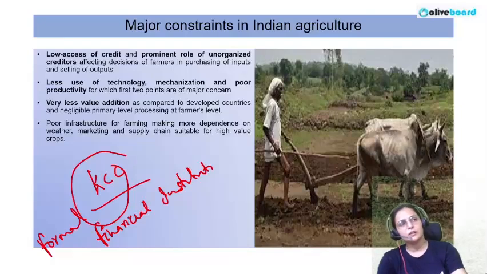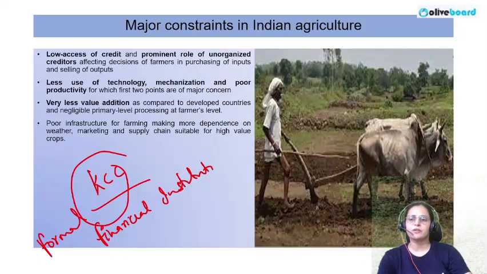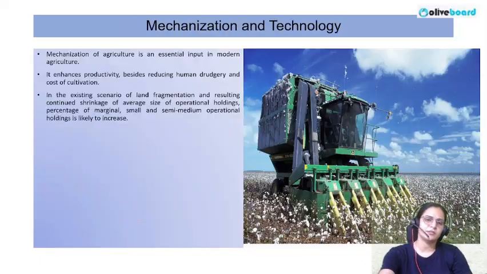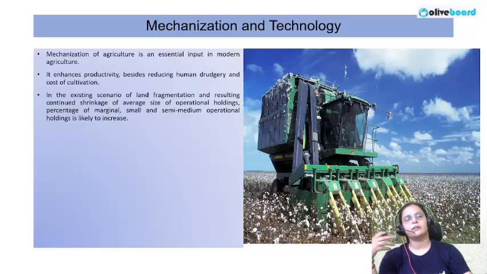Farmers are not even acquainted with the cold storage technologies or good agro processing technologies to be installed in their field. So these are all the reasons because of which our Indian agriculture system is suffering. Okay, now realizing all these challenges, the need arises: let's do mechanization, let's bring the machines for doing the different operations in the field, because this is the need of the hour.